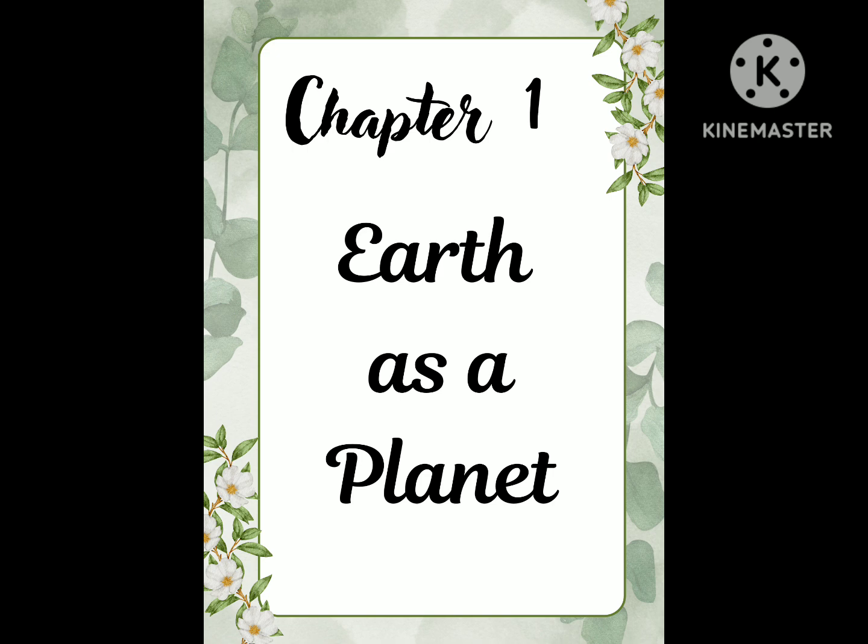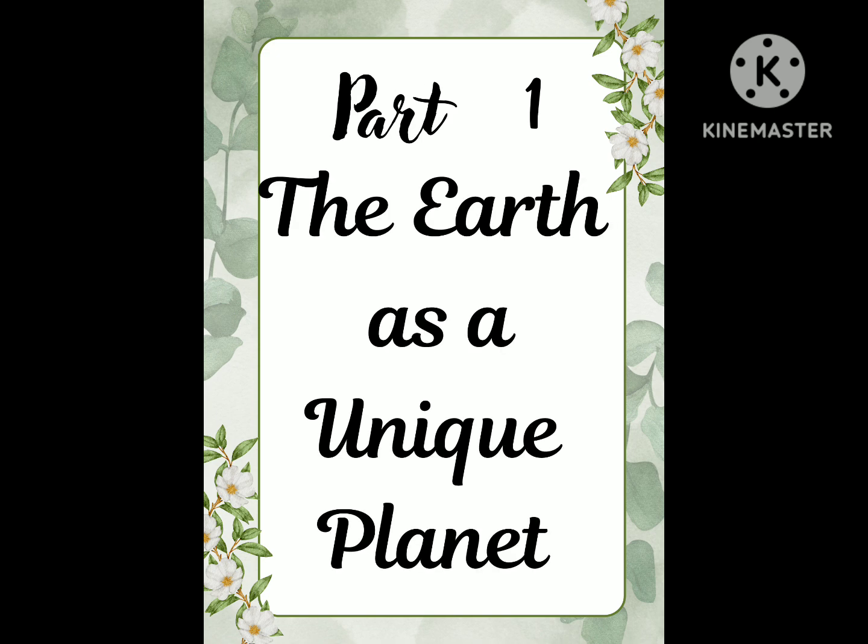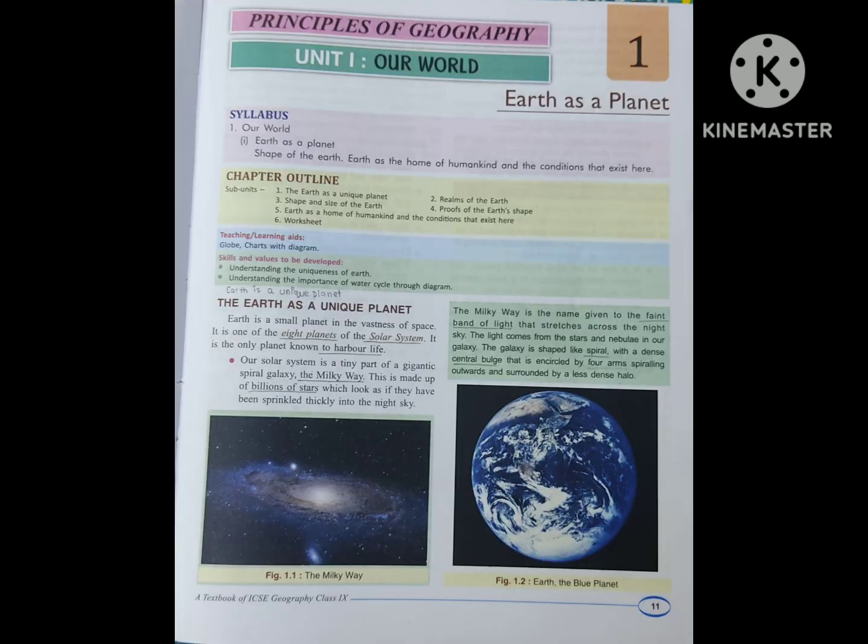Chapter 1, Earth as a planet. In this chapter we will study the first part, the Earth as a unique planet, and let's start. In this topic we will study how our Earth is so unique and different from other planets. So let's read and understand what it is given.